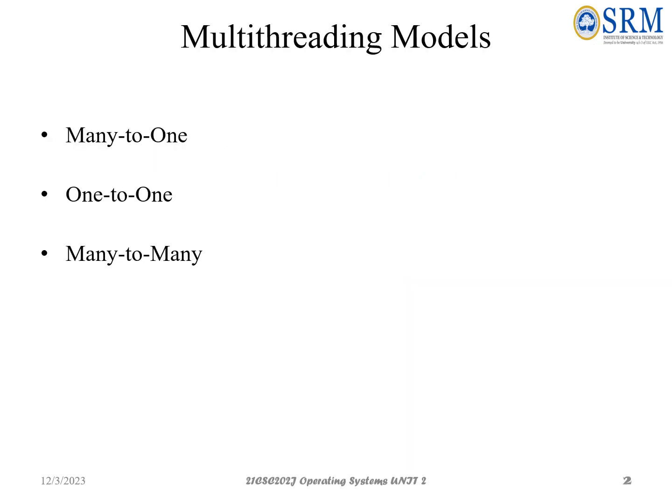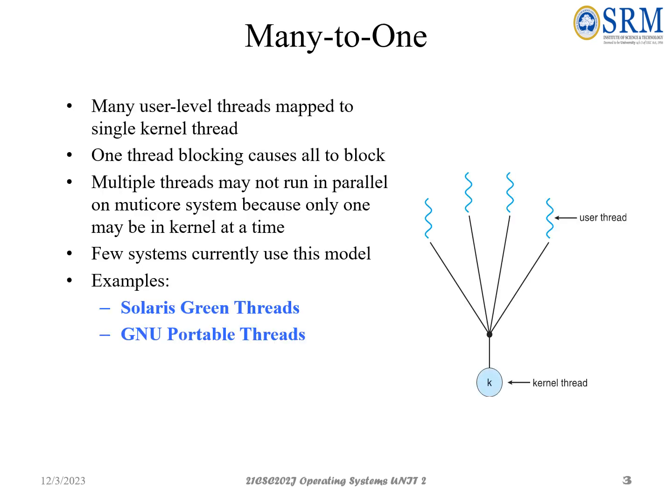The multi-thread process model can be represented as many-to-one, one-to-one, and many-to-many. In many-to-one, we have a number of user threads and a single kernel thread. Many user-level threads map to a single kernel-level thread. One thread blocking causes all to block.